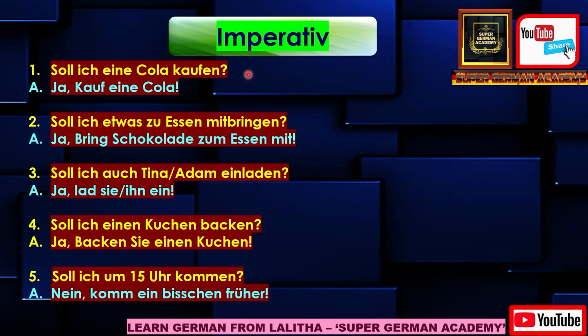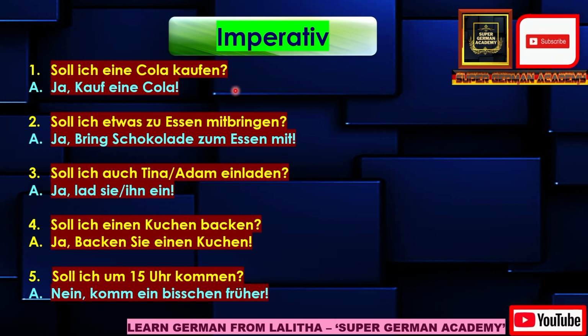So the first question is "Soll ich eine Cola kaufen?" It means should I buy a cola? Kaufen means buy. Eine Cola means a cola. So should I buy a cola? You are asking advice from the other person. So the other person will give you the answer for du, right? So it will be du or ihr or Sie format depending upon the question. So if they use that subject accordingly, the imperative sentence will be used.